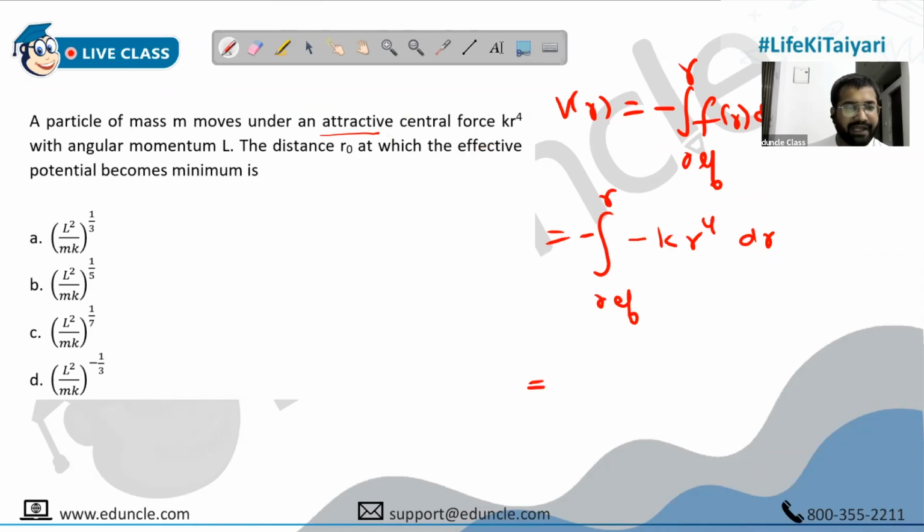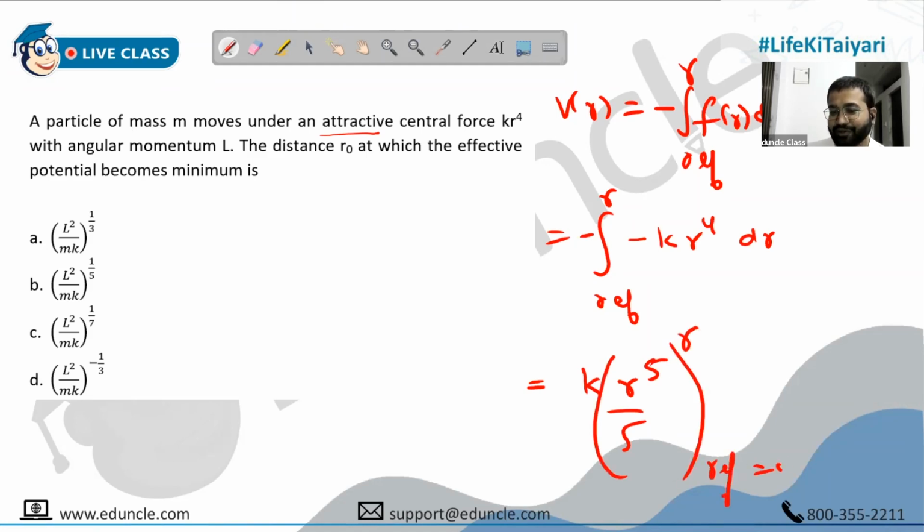How will we eliminate phi? I think a term potential is missing from this. That's what I feel, but we can just quickly check. Kr raised to phi by phi, because we are getting Kr raised to 5 by 5, then we will differentiate things. Okay, it's fine. We will be differentiating it now; we'll get 5r raised to 4 again. So Kr raised to 5 by 5. This goes from reference to R. And again, we will choose the reference position as 0.